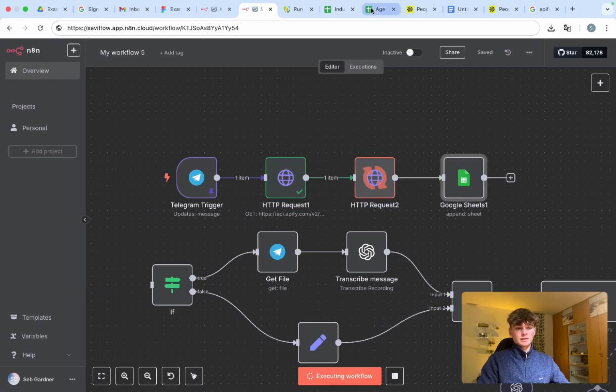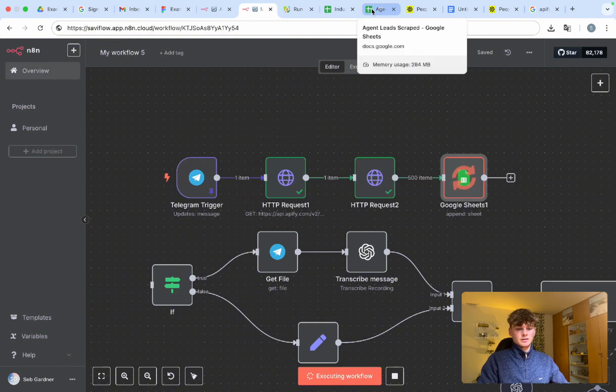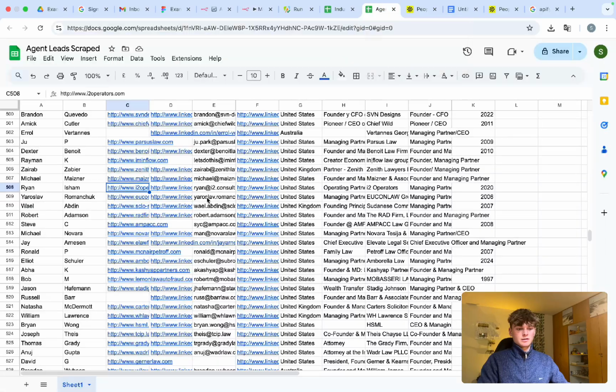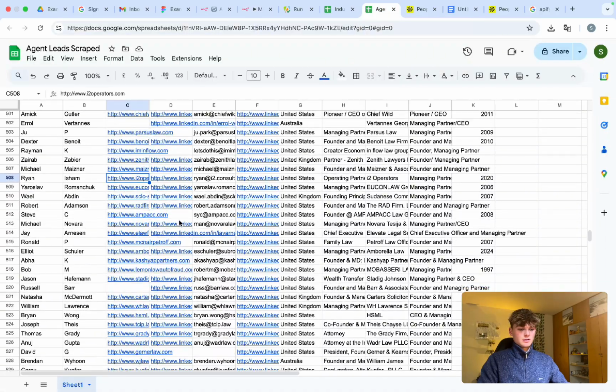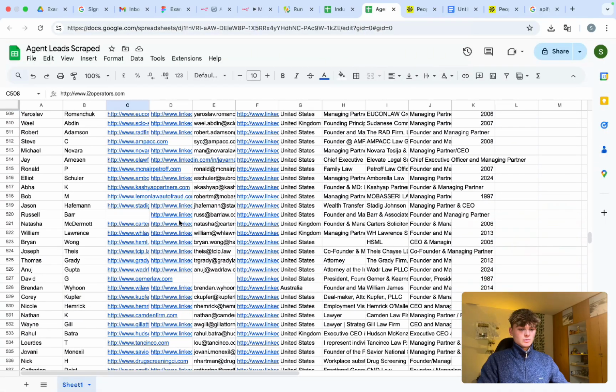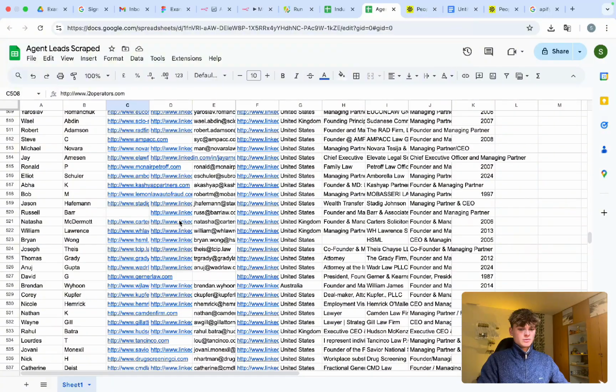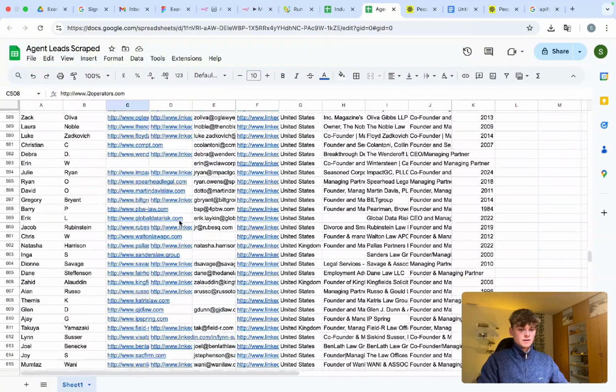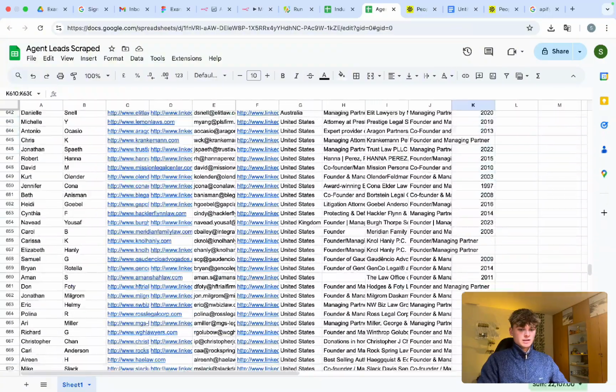Let's run this. Make sure this runs correctly. So what was the error? It said organization founded year was undefined, but it looks like it's here.